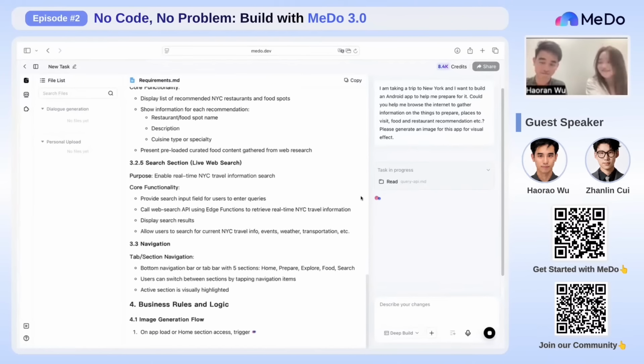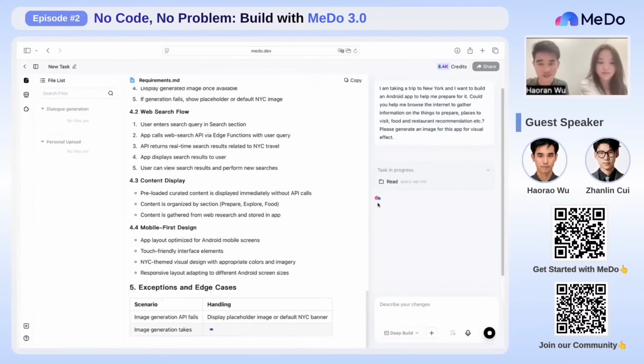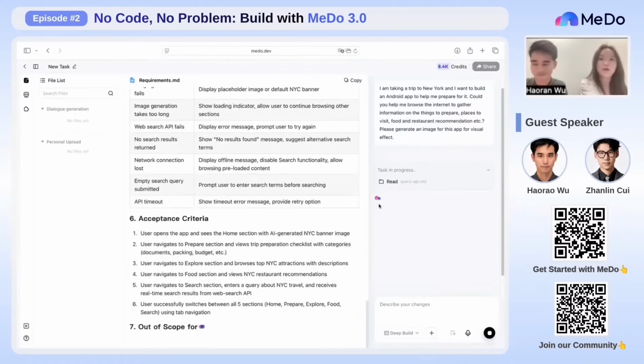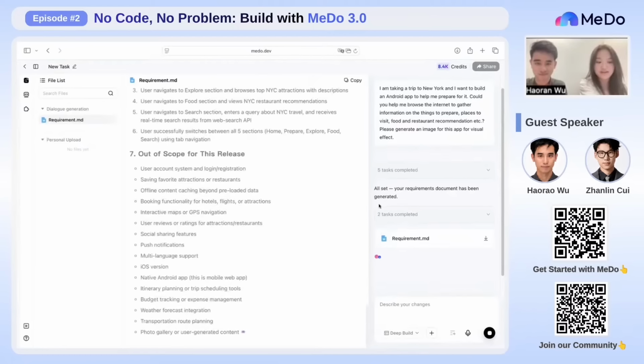Yeah, please go ahead. So I think I'm going to wait for it to give me the generate app button. Okay, click, sure. That's fine. While we are generating, let me briefly introduce what MeDo is.